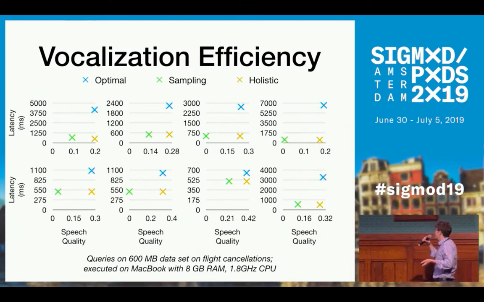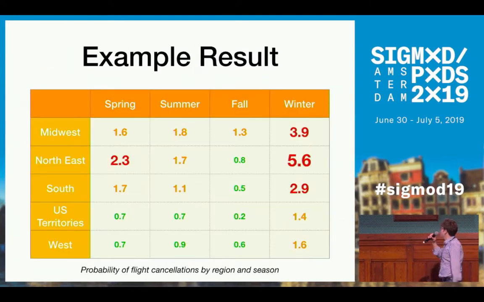It is very fast, and at the same time, the speeches it generates are nearly always the same ones as the optimal ones. And even in cases where that is not so, we generate speeches that are very similar to the optimal one. If you take, for instance, the query result that I have shown before, this is one of the few examples where the holistic approach generates a slightly suboptimal speech.